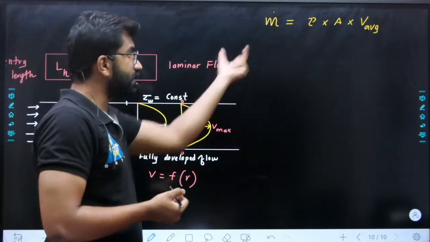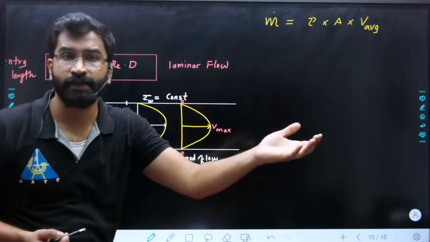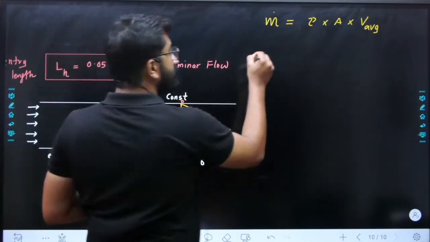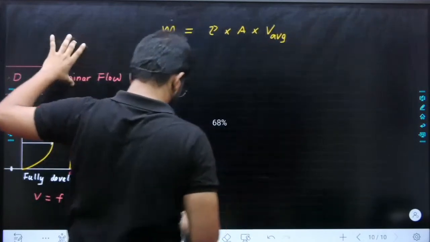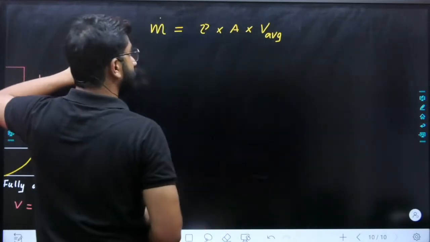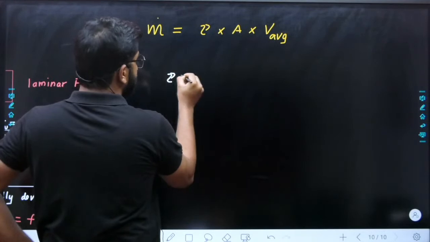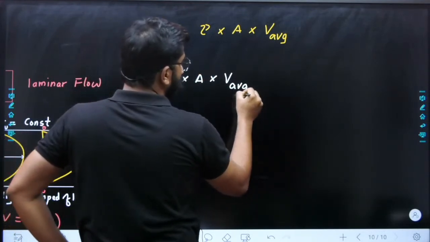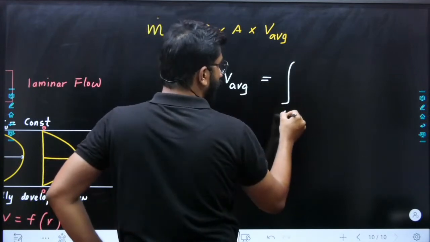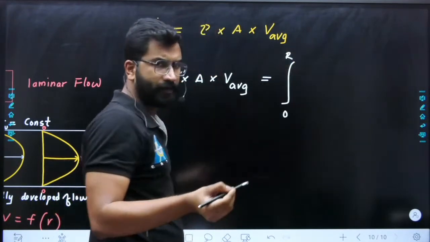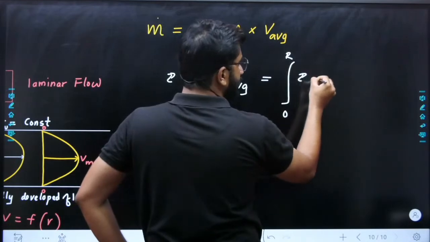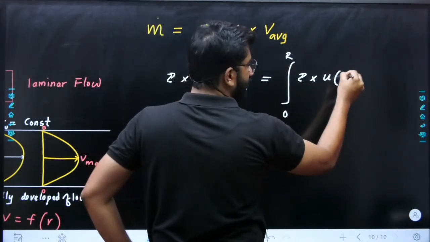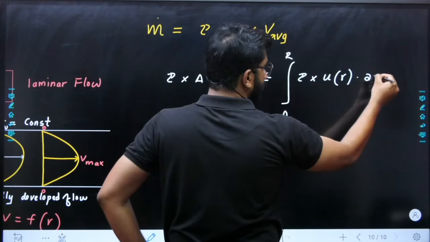So when we use your profile instead of the average, what will be the equation? We can say density into area into V average should be equal to the integral from 0 to R, that is, throughout the pipe you have to integrate, density into the velocity profile in the r direction into your small area.